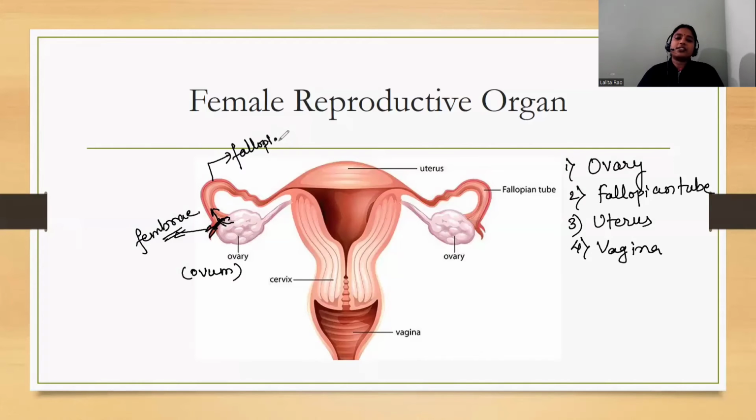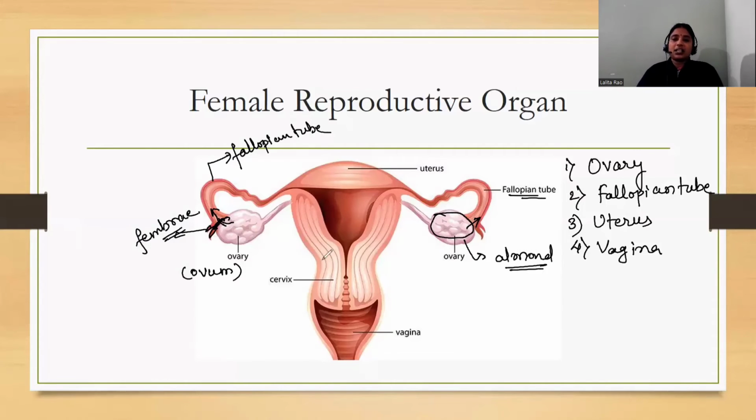The fimbriae hold the ovum, and then it travels through the fallopian tube. You can see the shape of the ovary is like an almond; its shape and size are similar to an almond.